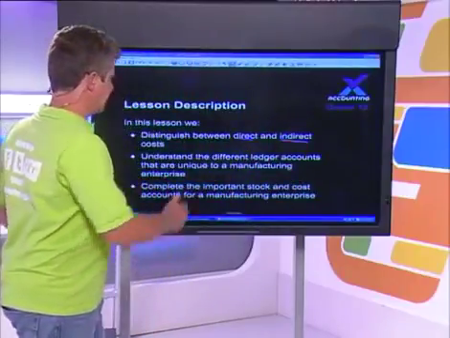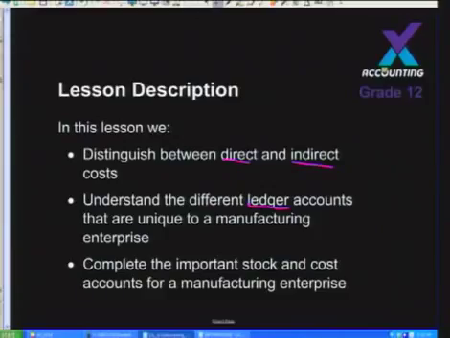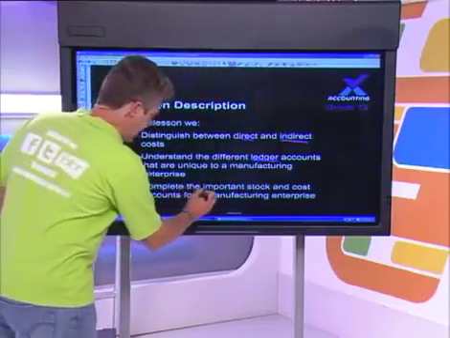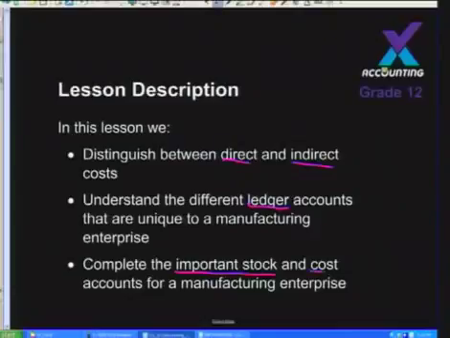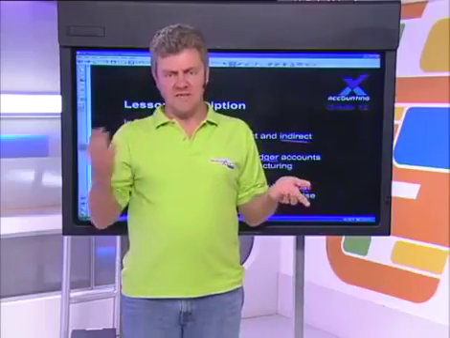You also have to understand the very important different ledger accounts that are unique to a manufacturing enterprise. This always deals with a manufacturing enterprise as opposed to a service business or a retail business, but we'll talk about those differences too in a few minutes. Then finally, we're going to complete the important stock and cost accounts that exist in a manufacturing enterprise. Some of you have covered this already, and you'll know that there's a second important section in manufacturing, which is the production cost statement. We'll be doing that in another lesson. Today, we're just focusing on the ledger accounts.